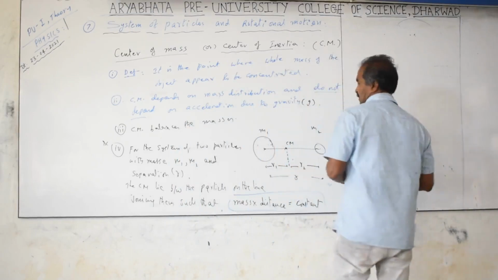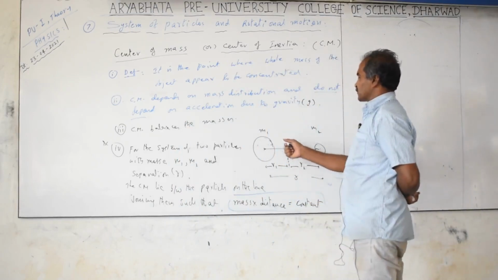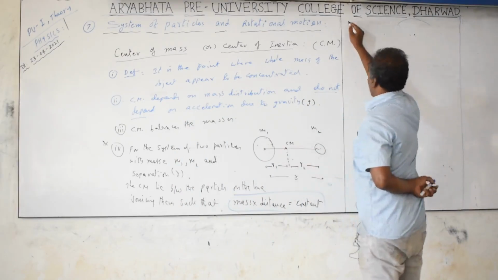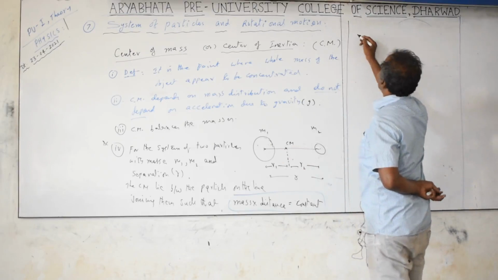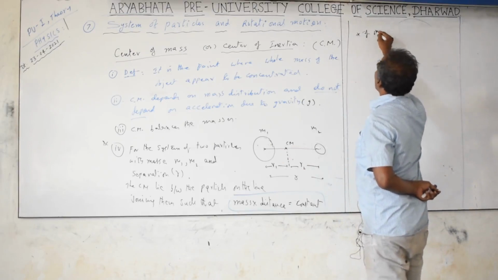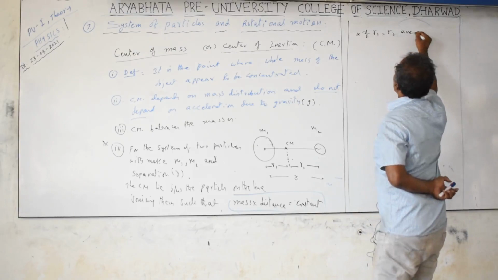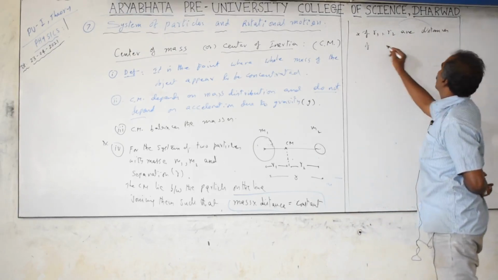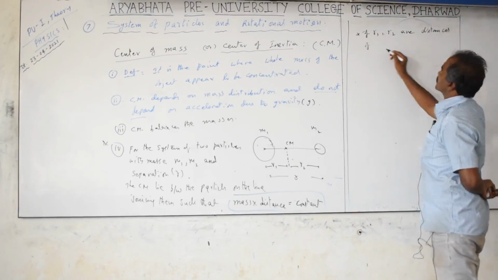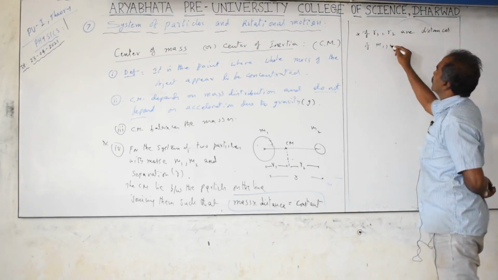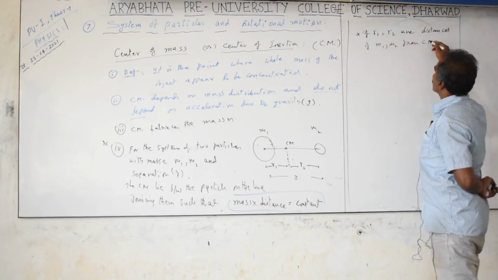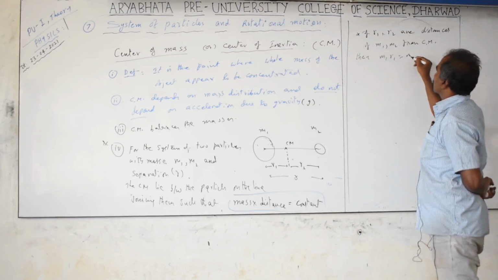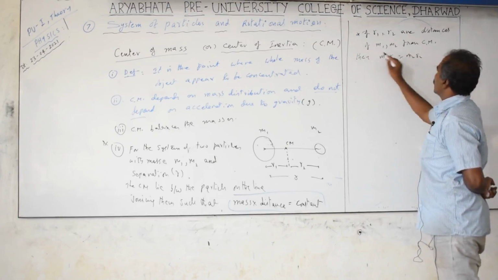That means if r1 and r2 are the distances of m1 and m2 from the center of mass, then m1 r1 equals m2 r2.